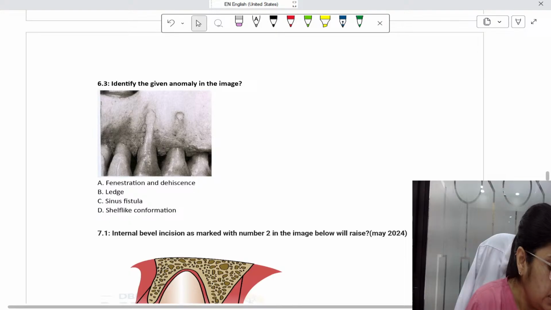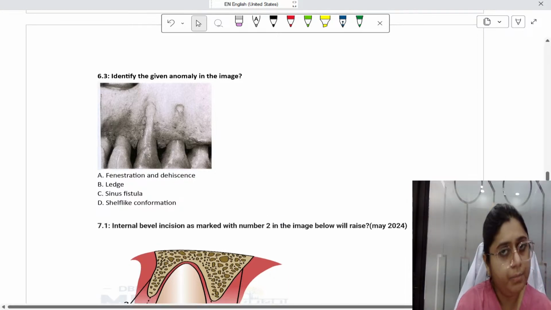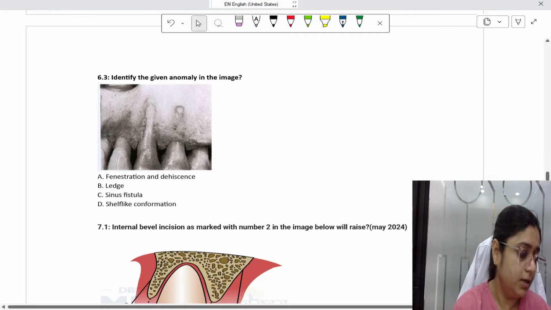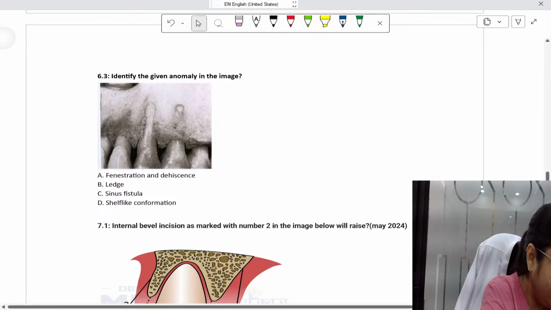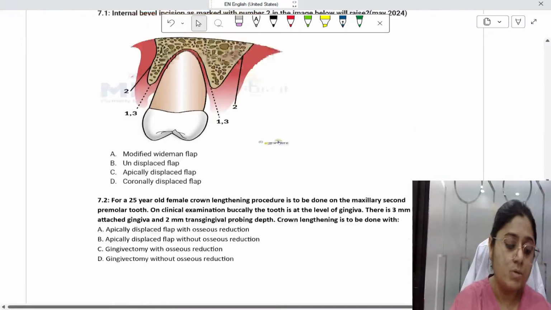Sada is asking, ma'am, in TFO radiographically, is there any bone loss seen or just widening of PDL? No, there will be bone loss. Initially, there will be fuzziness, then there will be vertical bone loss seen in TFO, guys. Yes. Okay, Sada, in TFO reverse architecture is yes. Okay, now the next question.